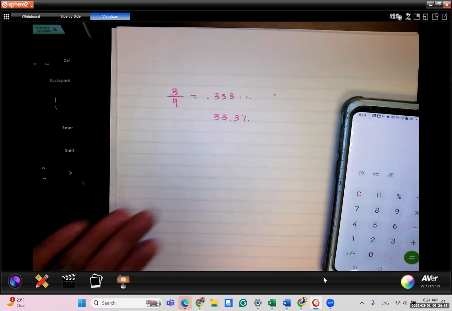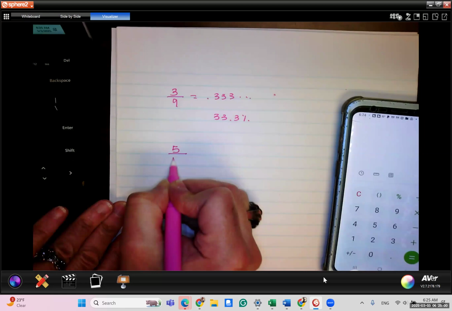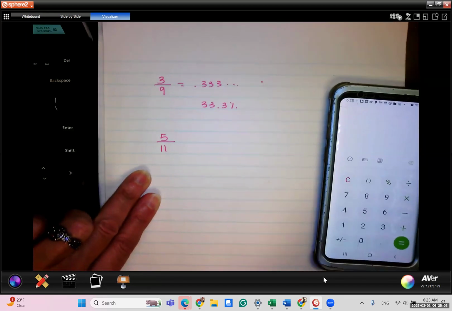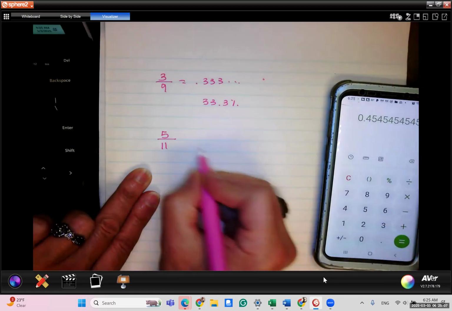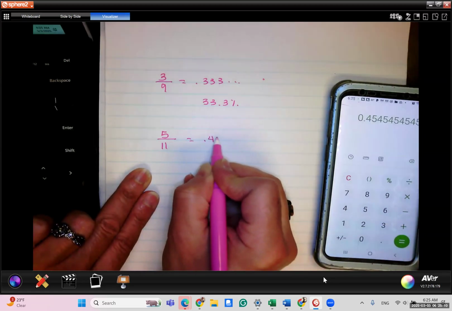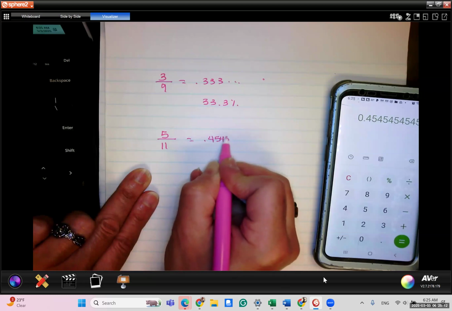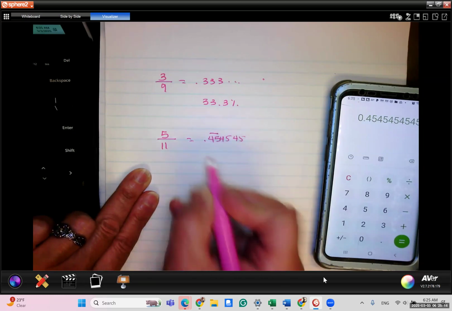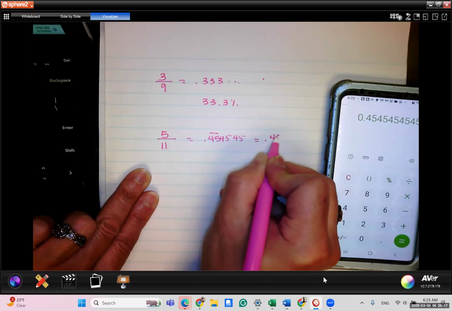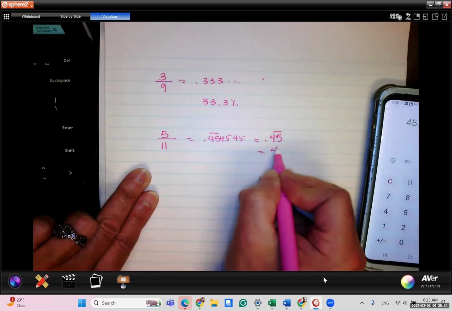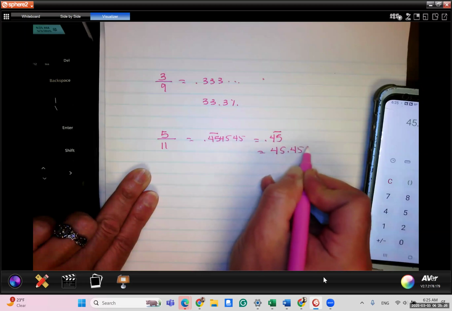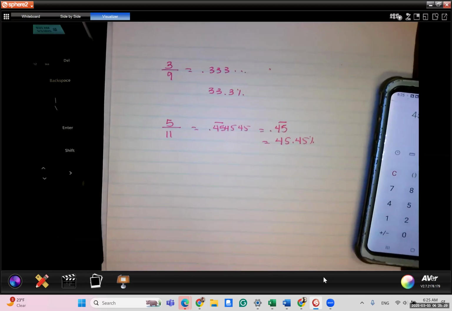Here's another one. Let's have 5/11. Just completely random stuff so you can see how easy it is. 5 divided by 11 gives me 0.4545, and you see how it gets repeated, right? So basically it's 0.45 with the little repeating bar. Then you multiply that by 100, so basically that's 45.45%. So that's how you change a fraction into a percent.